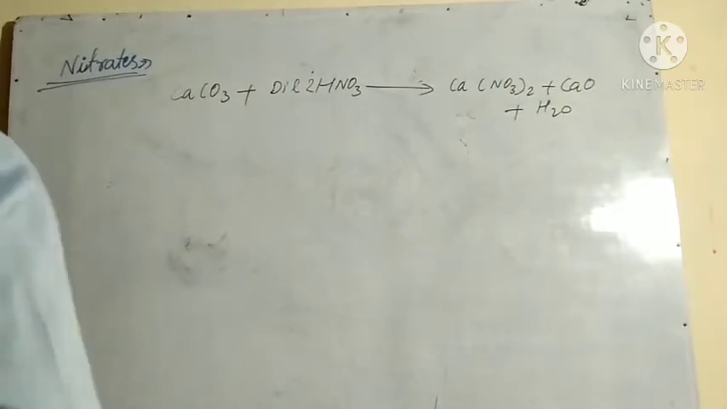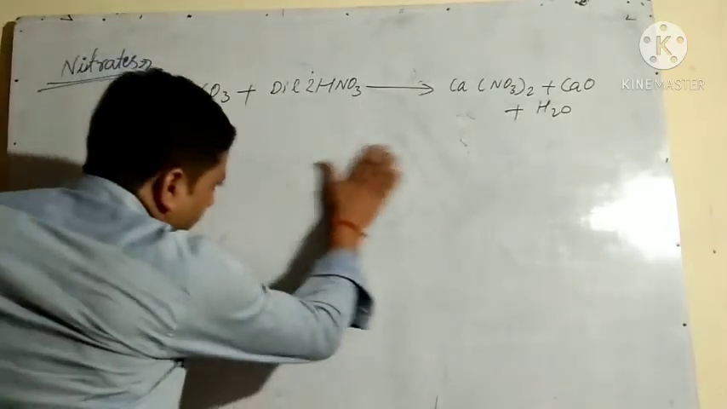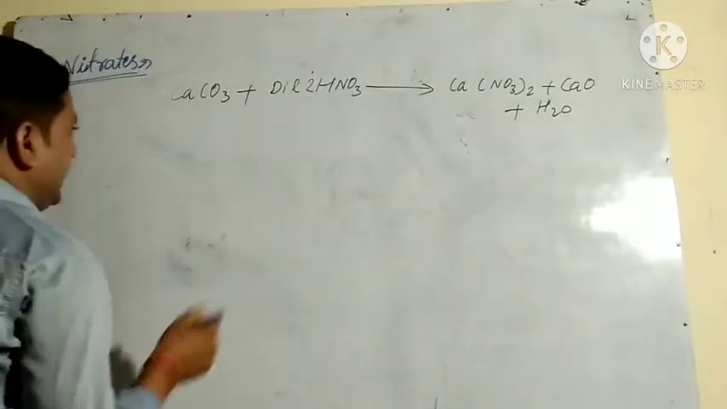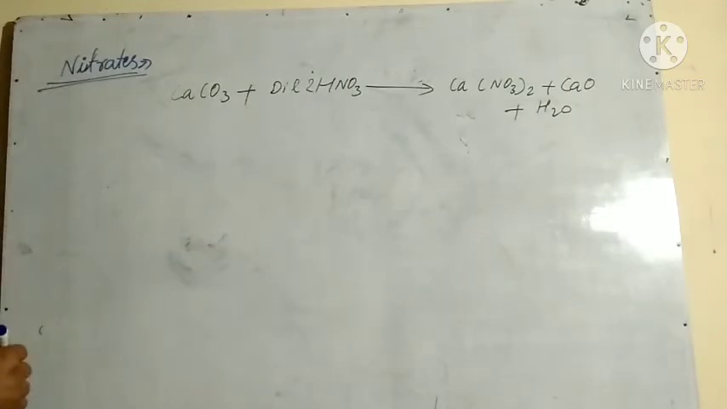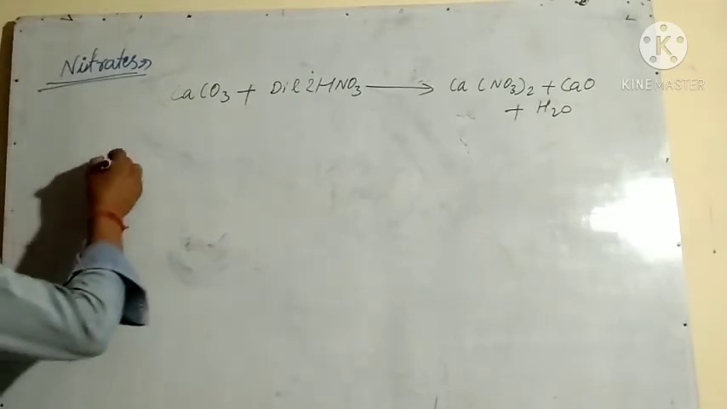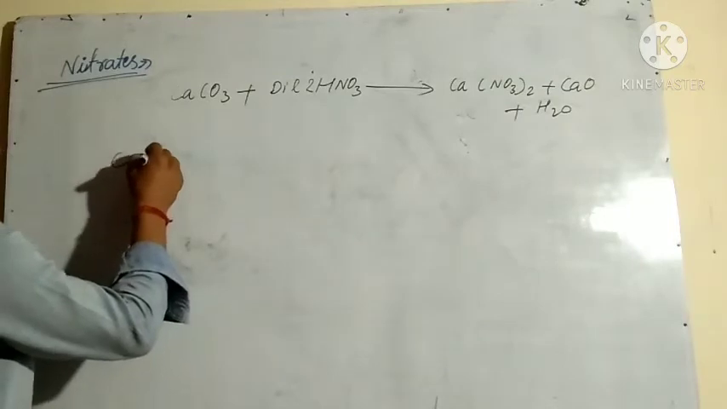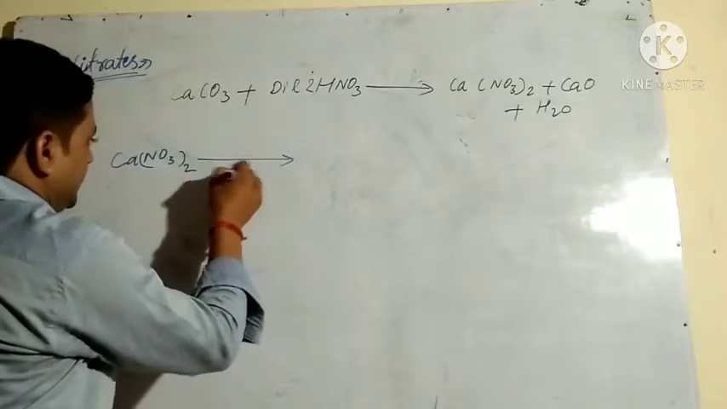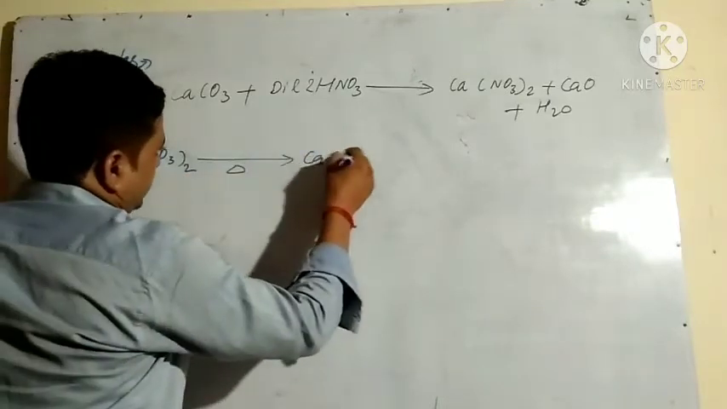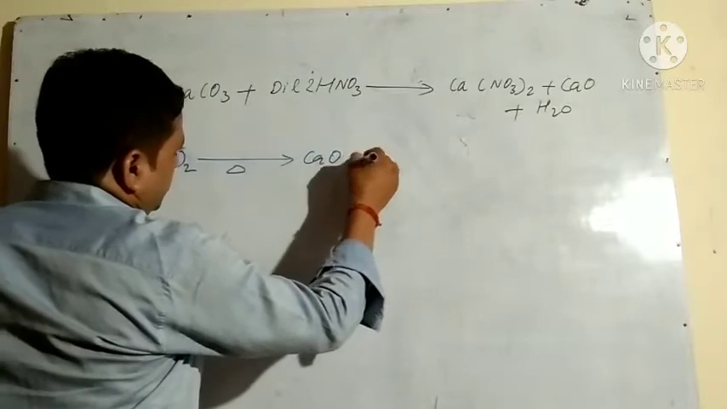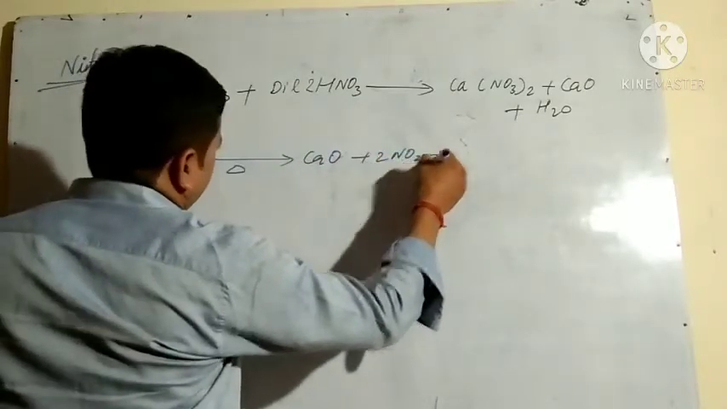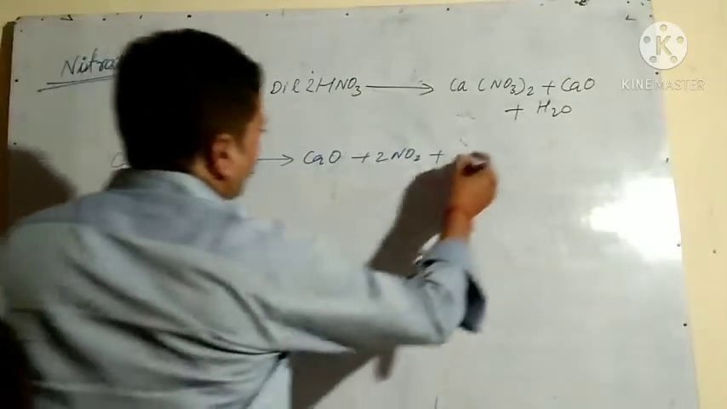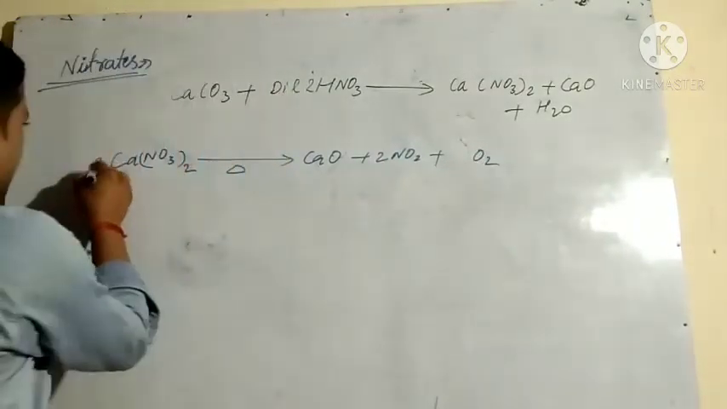All the metal nitrates decompose into oxide, nitrogen dioxide and oxygen on heating, like this. Calcium nitrate, when heated, forms calcium oxide plus 2NO2 plus O2. So we have to balance it.